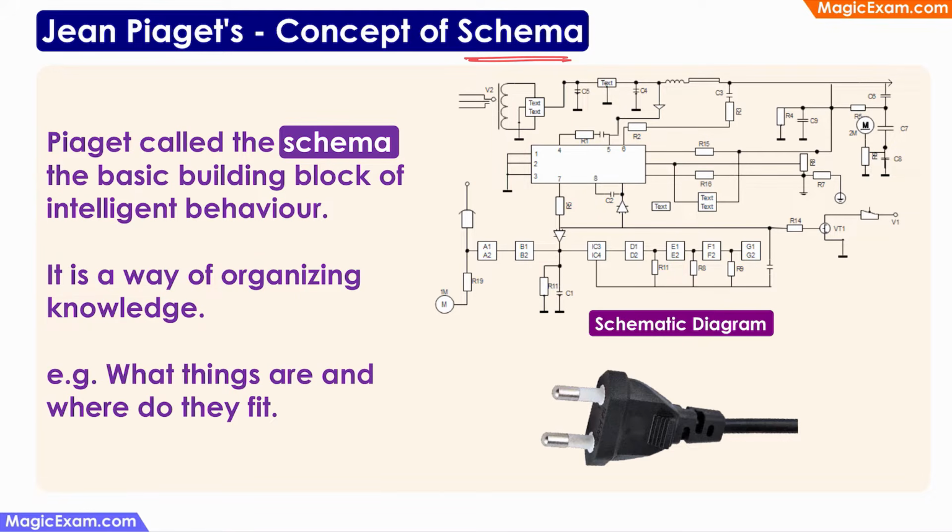Jean Piaget says that schema is the basic building block of intelligent behavior. Now, what is a schema? Schema is nothing but a way of organizing knowledge. Think of it as a filing system, because whenever you have any existing knowledge, you have stored it in the form of a schema in your brain.